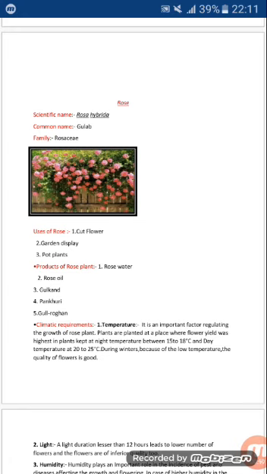Next are the various products from the rose plant. First one is rose water. It has a property of cooling the body. It is also used in drinking water. It is used as a perfume in medicines and confectionery.